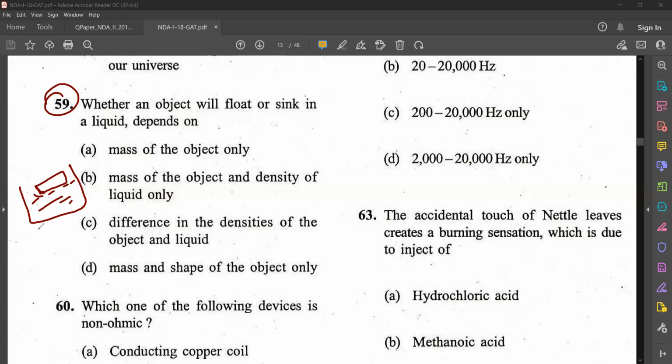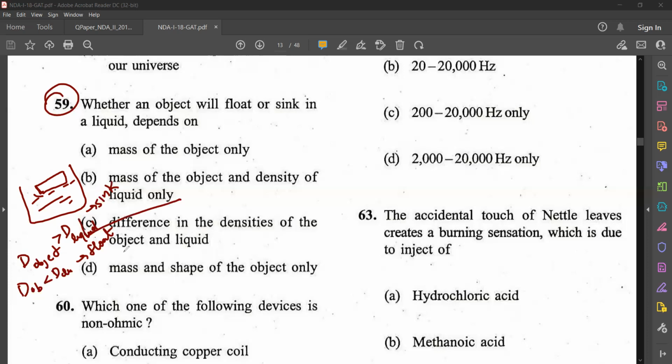If the density of the object is greater than the density of the liquid, it sinks. When the density of the object is less than the density of the liquid, it floats. So it depends on the difference in the density of object and liquid.